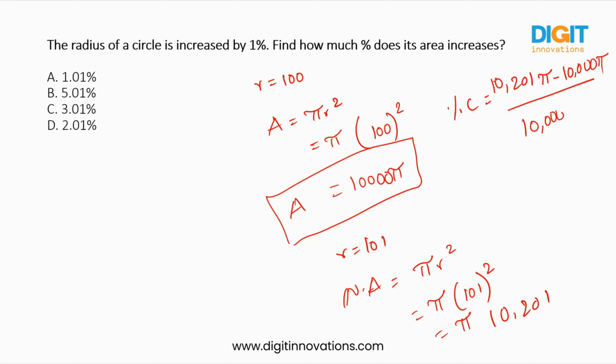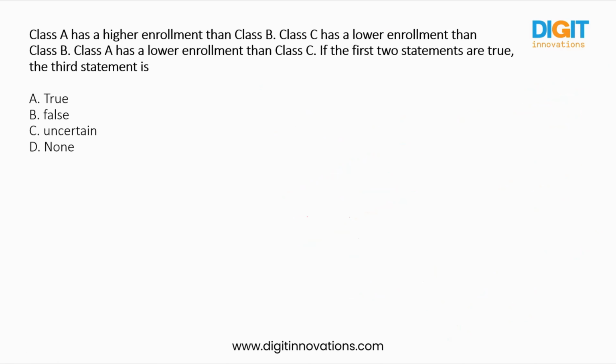It is 10,000 pi. So 201 pi by 10,000 pi into 100. Pi will get cancelled. Two zeros will get cancelled and the value will be 2.01%, which is the percentage change. I hope you are clear.